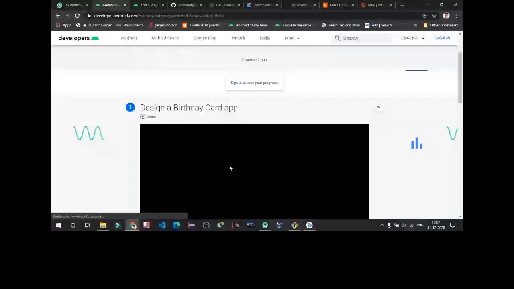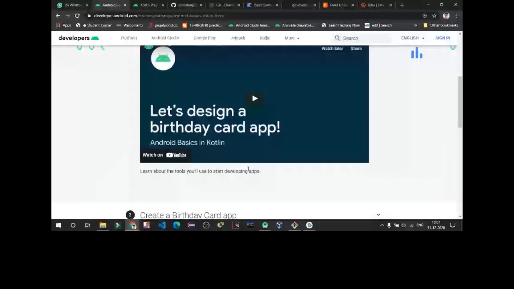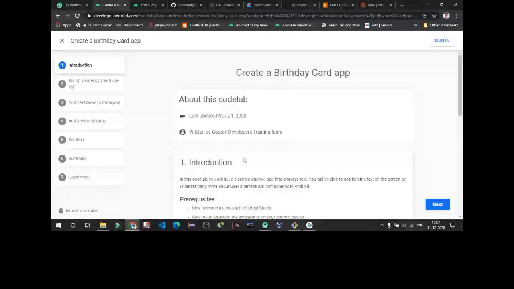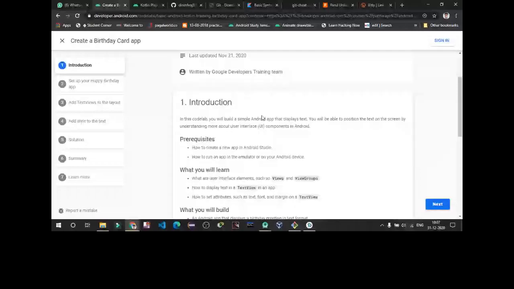So we are designing a birthday card app, continuing from the previous one. This is a video of how our app is going to look. You can see it yourself on YouTube. Now we are going to take a codelab to create a birthday card. Introduction: in this codelab, we are going to simply learn to make an Android app that displays text. You will be able to position the text on the screen and understand more about user interface components in Android.